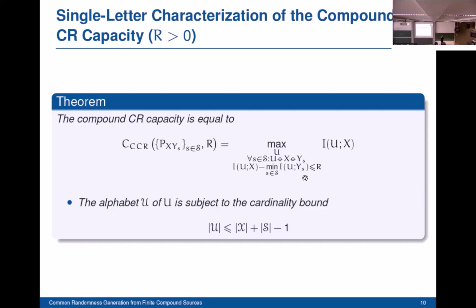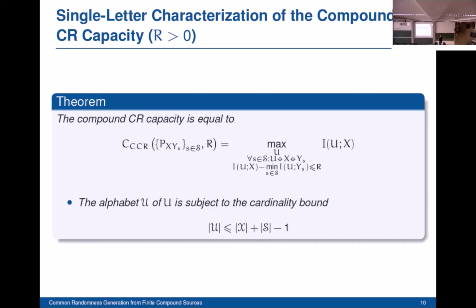And this is exactly the amount of information that we want to send over the channel. That's why it should not exceed the channel capacity. And of course, here we have some constraints on the alphabet of each auxiliary random variable U. So the set of the alphabet of the auxiliary random variable U is subject to this cardinality bound. This bound depends on the cardinality of the alphabet of the generic variable X, and it depends also on the number of states. So this was the formula for the compound common randomness capacity when the terminals communicate.